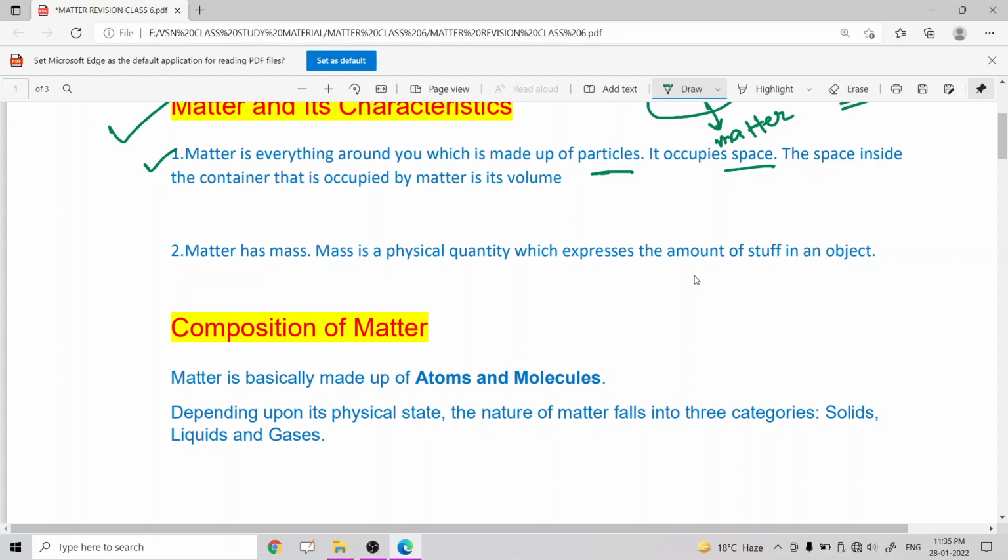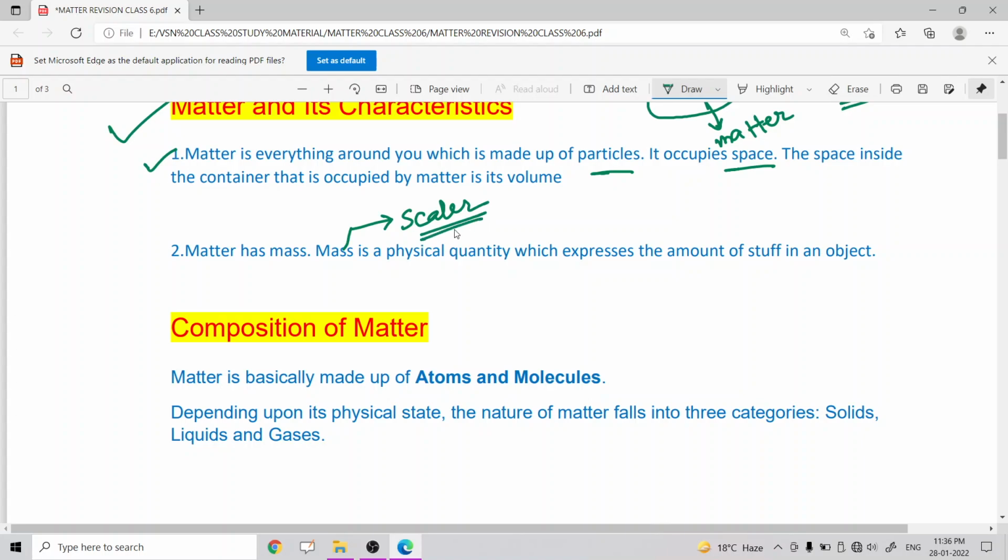The second characteristic is that matter has mass. Mass is a physical quantity which expresses the amount of stuff in an object, and you can also say mass is a scalar quantity.